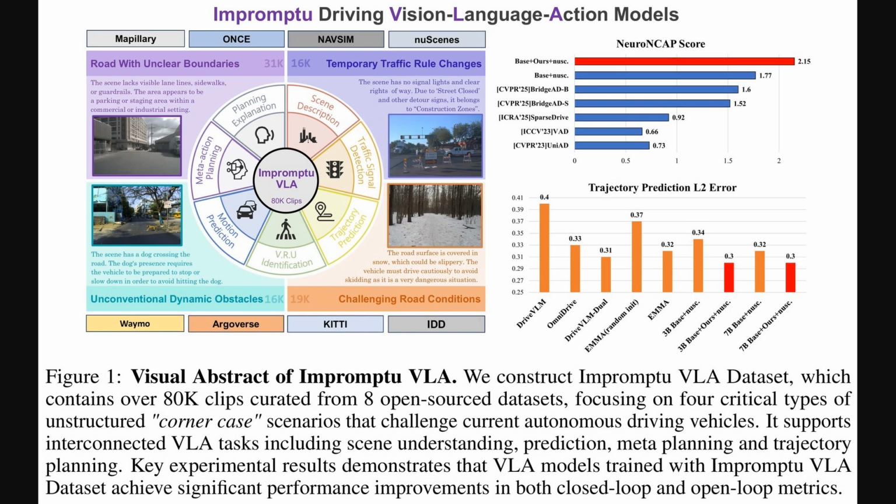Okay, so Figure 1 really brings this Impromptu VLA dataset to life. You see examples of those tricky corner cases we discussed, like roads with unclear boundaries or unexpected obstacles. The central diagram shows the 80,000 clips supporting various vision language action tasks, such as scene understanding, vulnerable road user identification, and motion prediction. And importantly, on the right, the bar charts show clear performance improvements. For example, the Neuro NCAP score, a benchmark for AI driving safety, is significantly higher. Also, the trajectory prediction L2 error, which measures how accurately the AI predicts a vehicle's path, is lower, indicating better predictions.